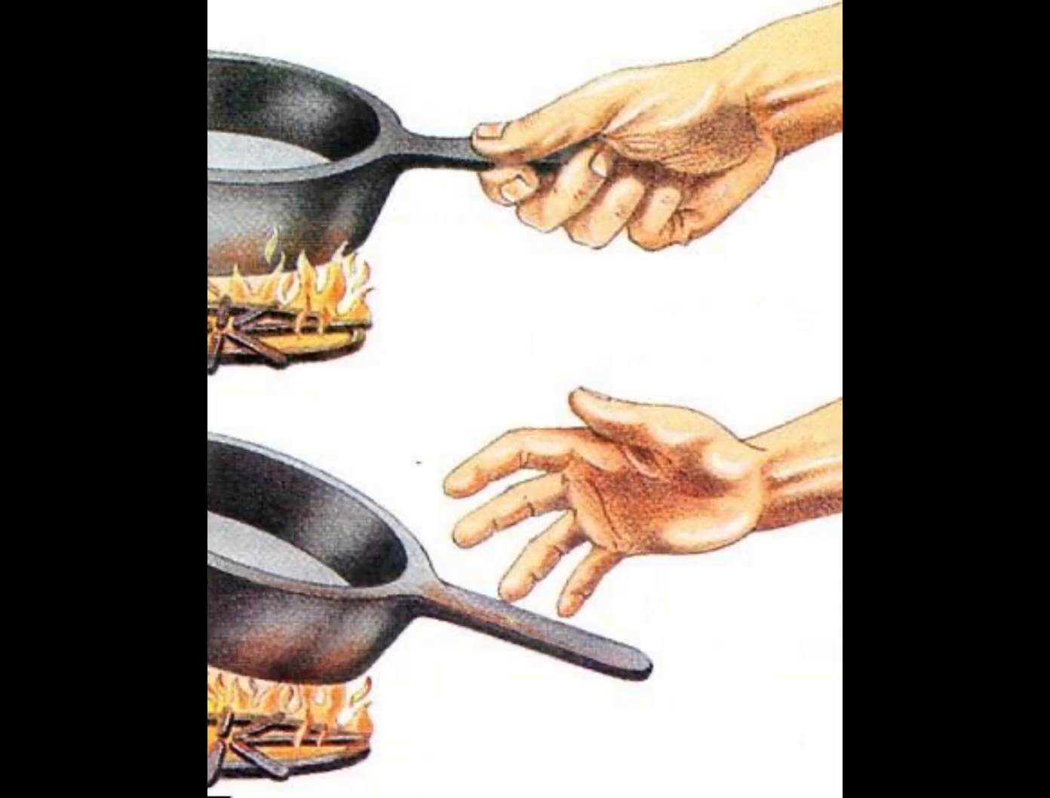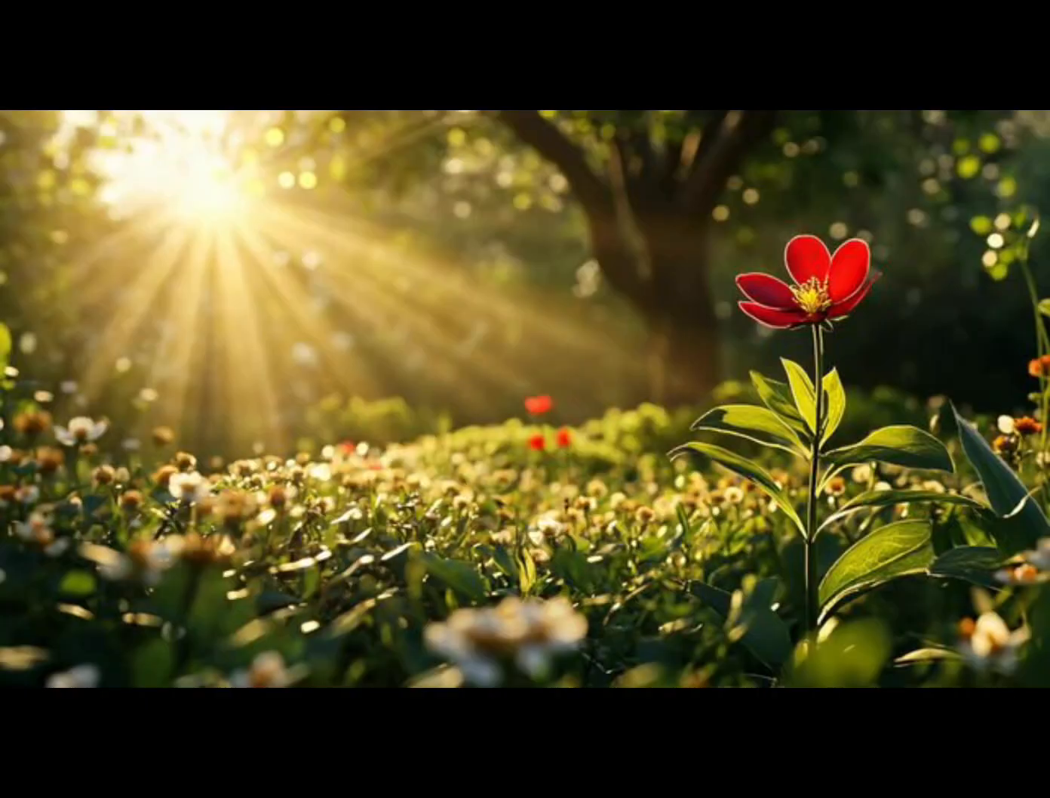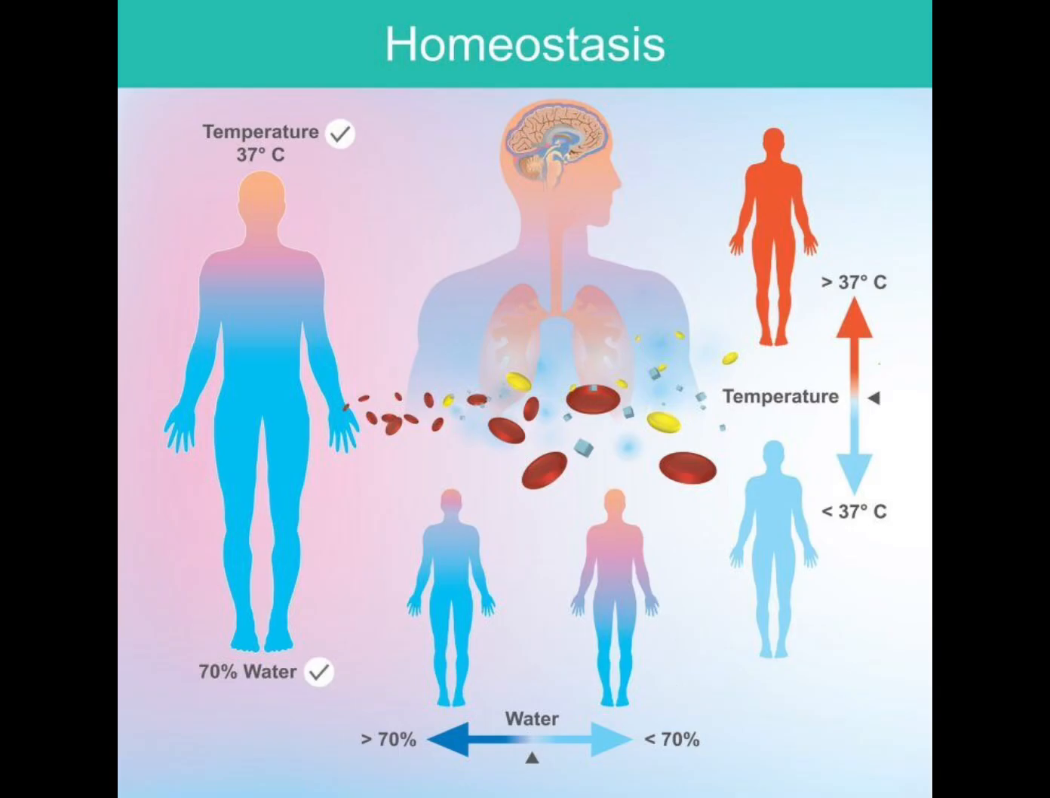Next is response to stimuli. Living matter can also respond to stimuli. A stimulus is any change in the environment that causes a reaction. Organisms can detect and respond to light, temperature, sound, touch, and other environmental factors. For instance, plants bend toward sunlight and humans pull their hand away from a hot object.